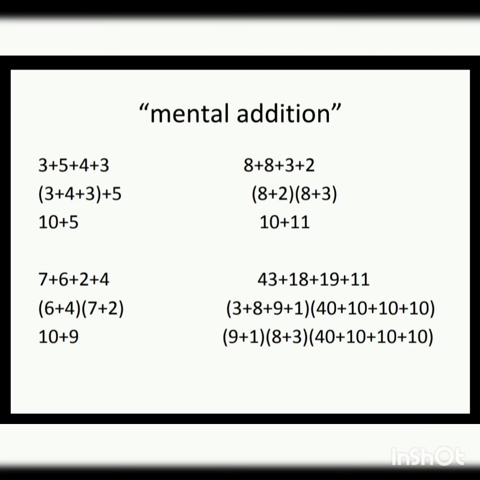Similarly here 43 plus 18 plus 19 plus 11. Here a different trick is applied because, as we can see, the last digits include 10 digit numbers, that's why these are called a special type of addition. Here 3 plus 8 plus 9 plus 1 are included, the ones digits differently, and 4, 1, 1, 1 are differently categorized as 40, 10, 10, 10. Why so? Yes, in our module number 2 we have already done this, and if we take out another 9 plus 1, 8 plus 3, combination of 10, we will do like